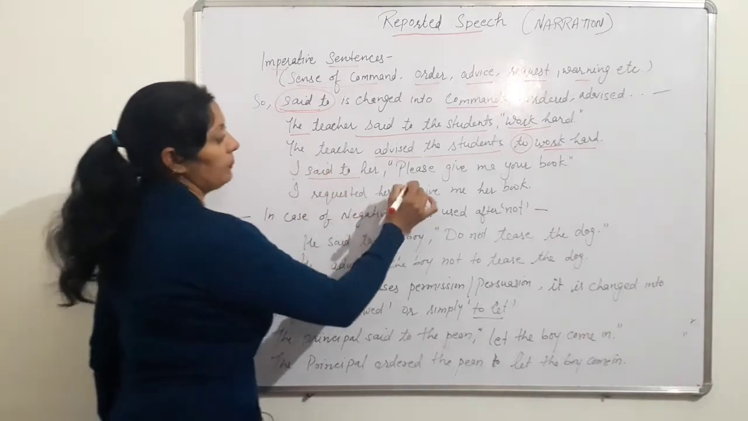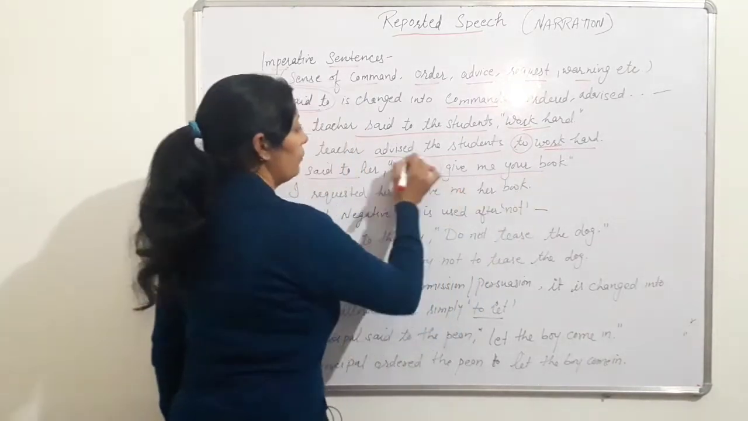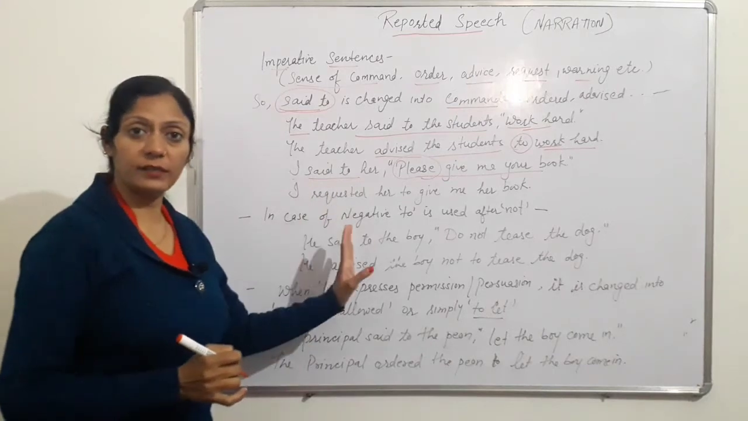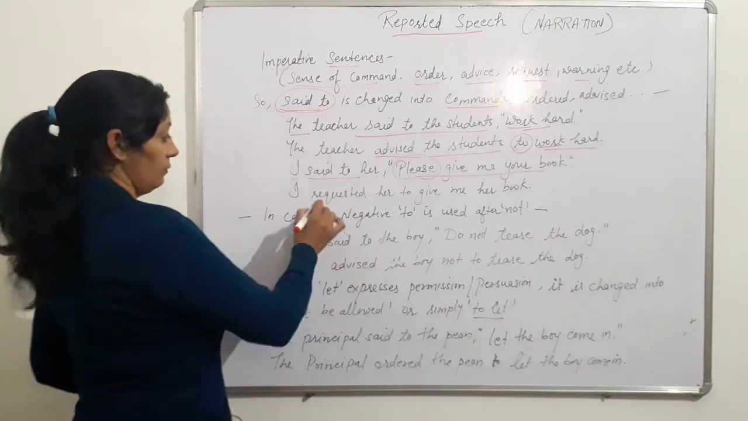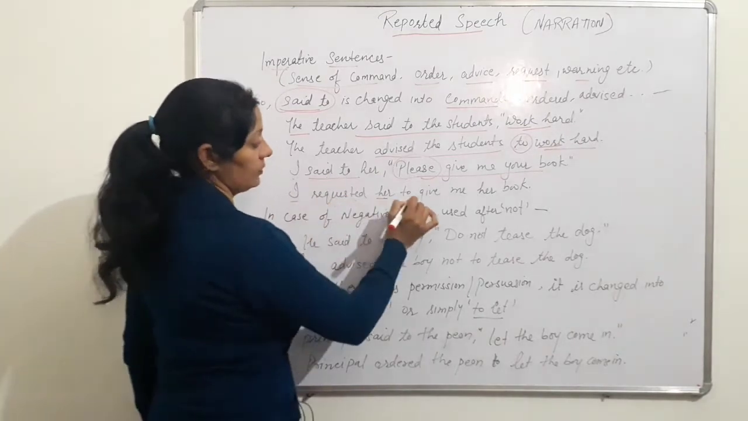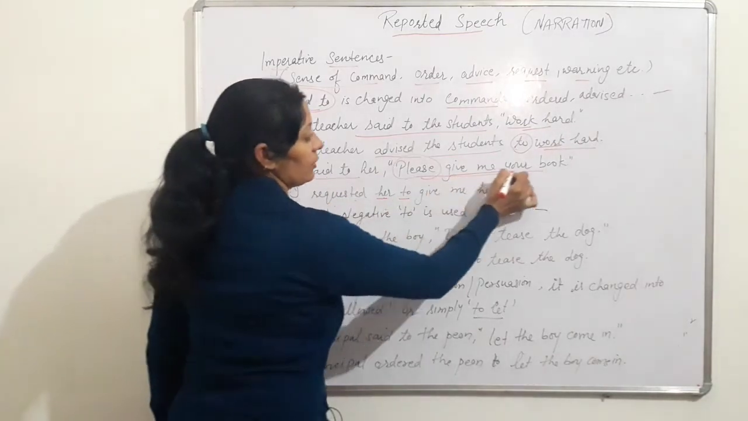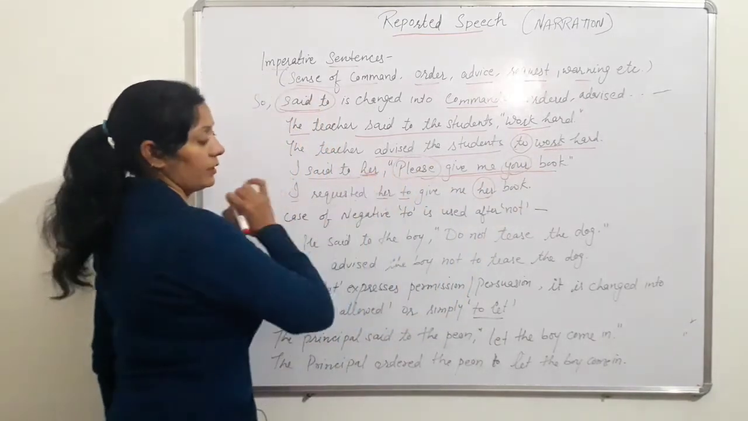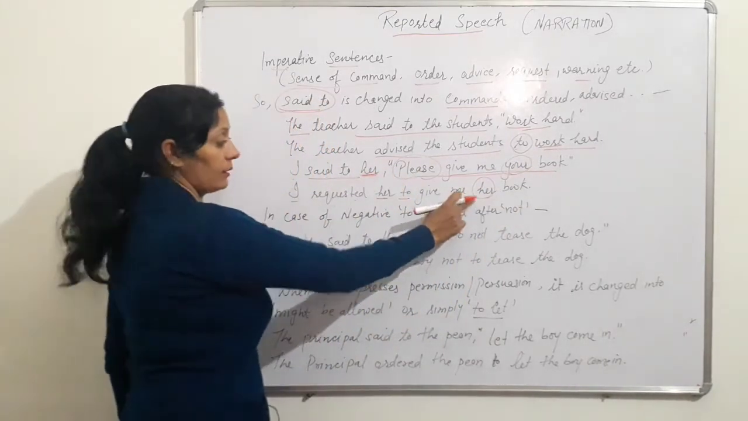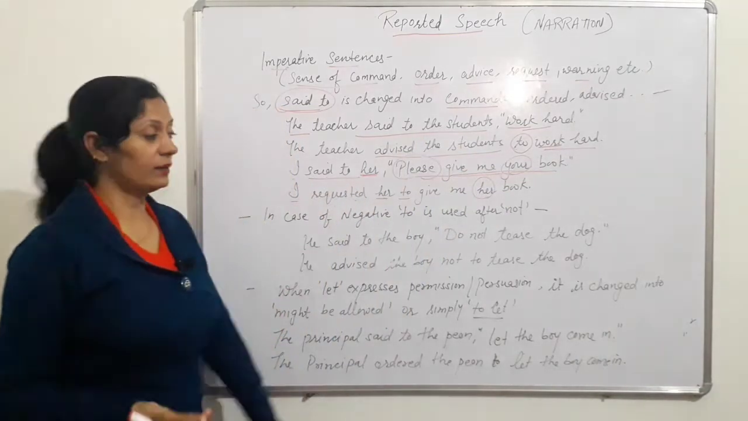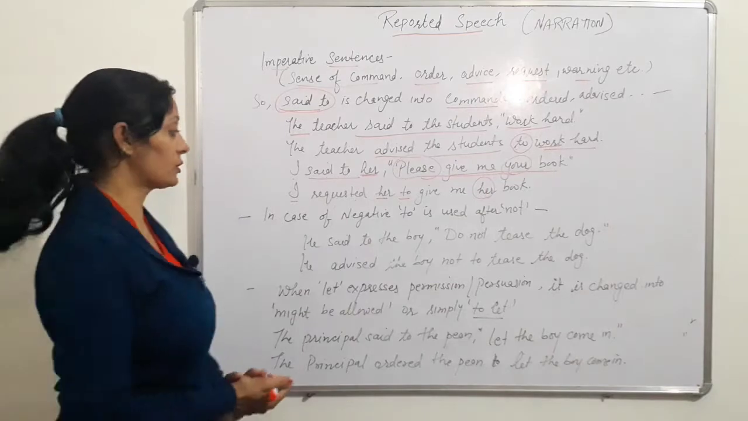I said to her, please give me your book. The words 'please' and 'kindly' show request. These words show request, so we change 'said to' into 'requested'. I requested her to, and after that, give me your. It's second person; according to the object, we change it into 'her'. So, I requested her to give me her book, and at the end there is a full stop.